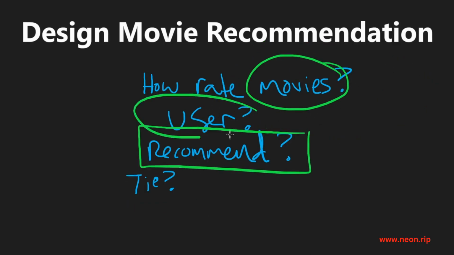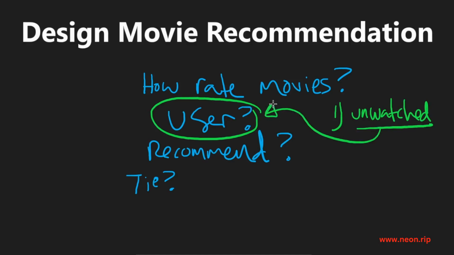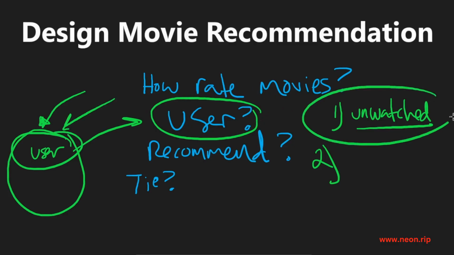What if we do have some data on that user? Maybe we can give an even more intelligent answer. Well, one, we definitely want to return to them an unwatched movie because we know which movies they've seen before, so we definitely don't want to give them one they've already seen. And second, this is going to be a bit open-ended. The movie that we recommend to this user is going to be based on other users who have a similar interest to this user. And among those users, we want to find the user that has the highest similar interest and then return one of those movies that they've seen, but this user has not watched yet.